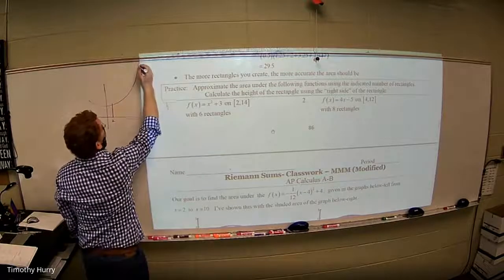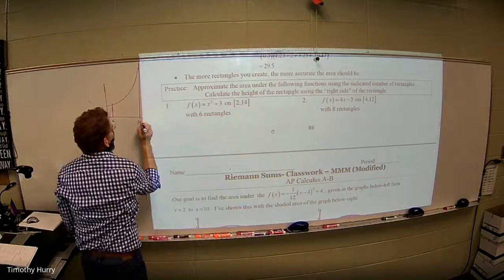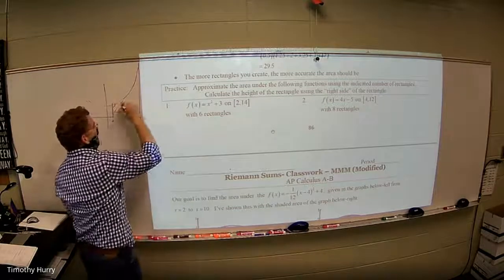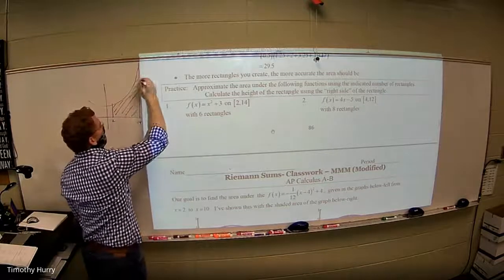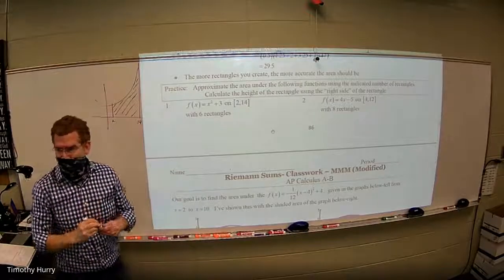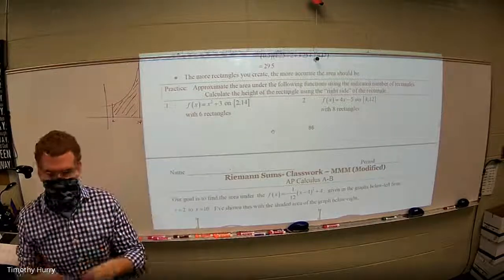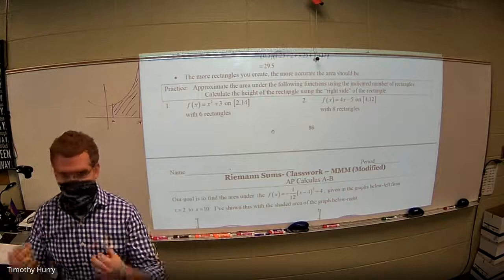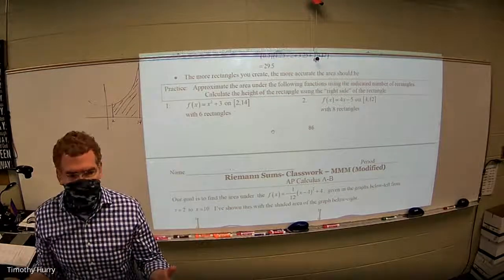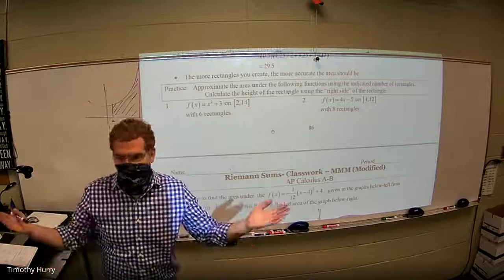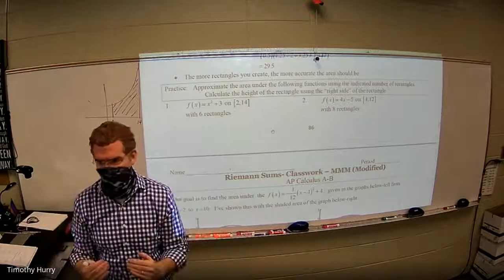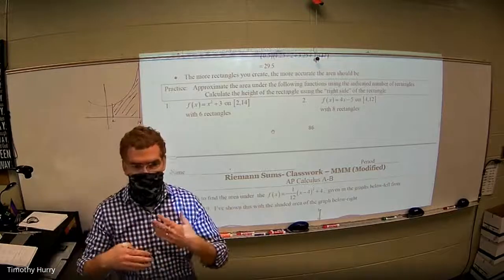And if this function keeps going up, let's just say that's 14. So I want to find all that area right there using this Riemann sum. Now, the way you write this is important to AP. They want to see that you understand area. So how does AP calculus or any calculus represent area? With the what?